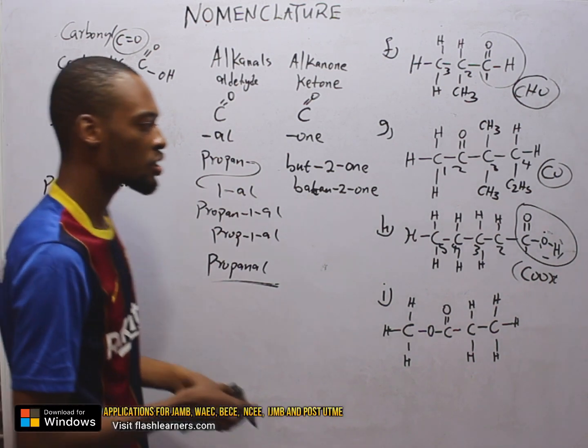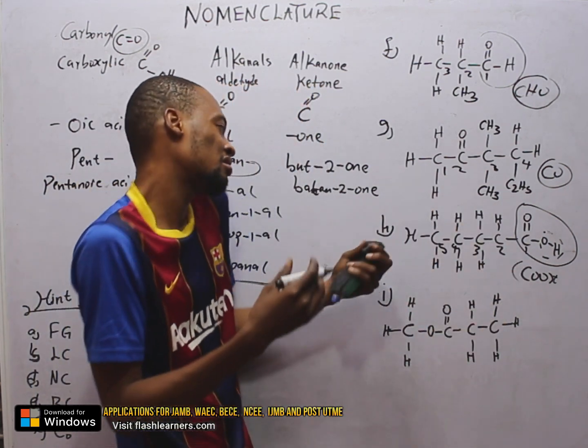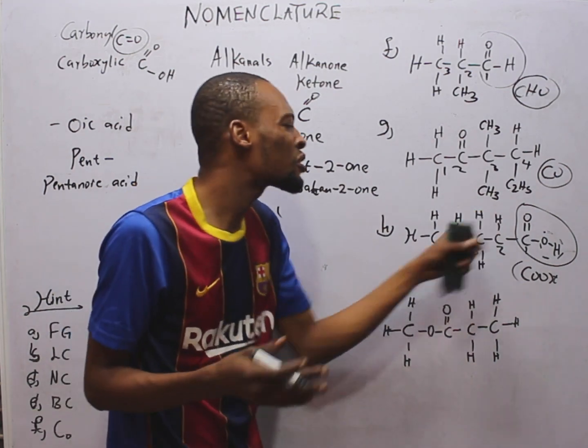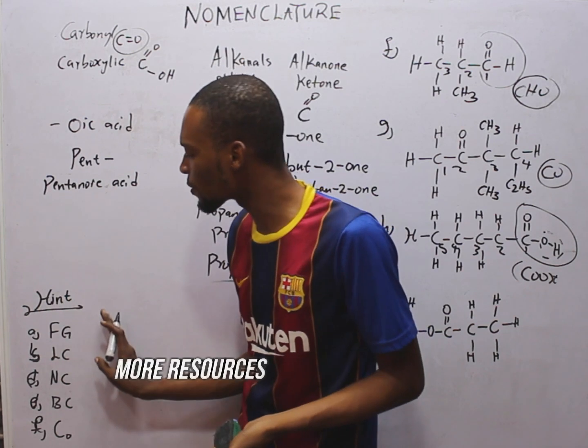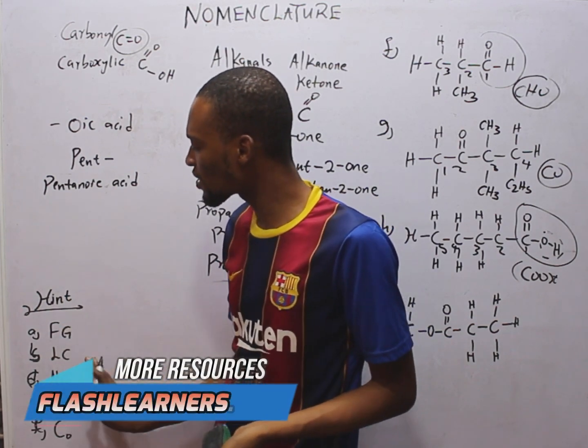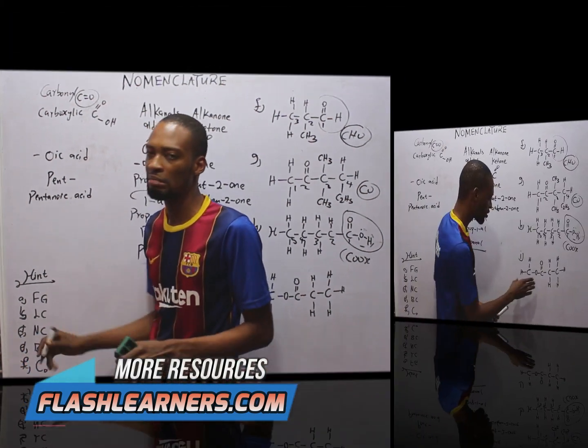Pentanoic acid. So you can add branches to have 3-methyl, 4-methyl, or ethyl, or any other functional group. You can manipulate it anyhow it goes. Follow the procedure. Functional group, longest carbon, number the carbon, is there any branch chain, combine.